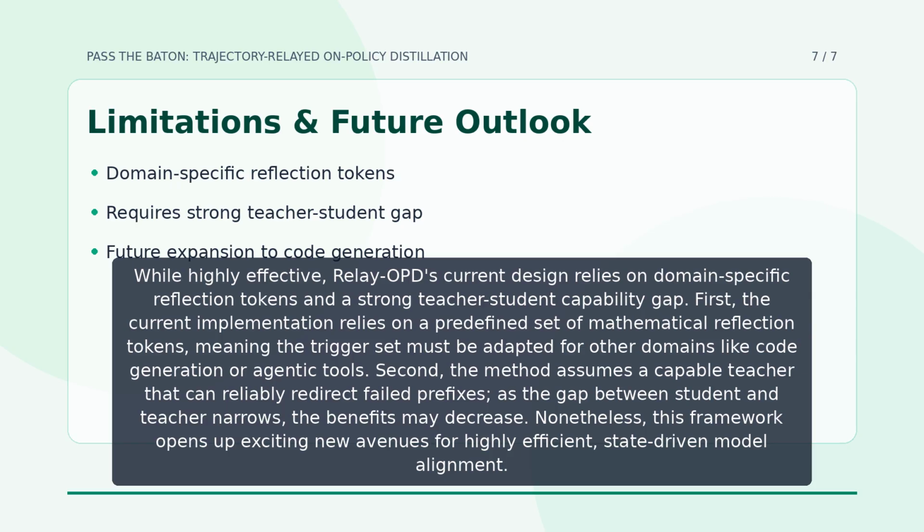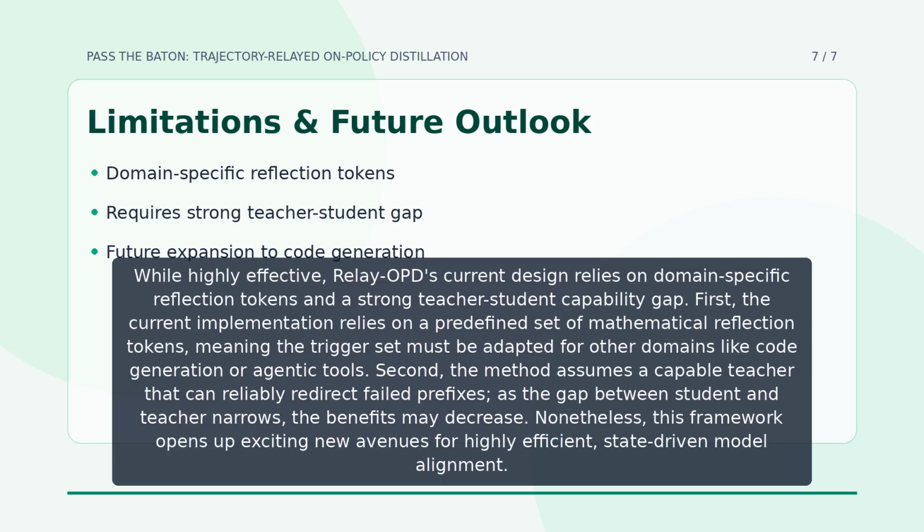While highly effective, Relay-OPD's current design relies on domain-specific reflection tokens and a strong teacher-student capability gap. First, the current implementation relies on a predefined set of mathematical reflection tokens, meaning the trigger set must be adapted for other domains like code generation or agentic tools.